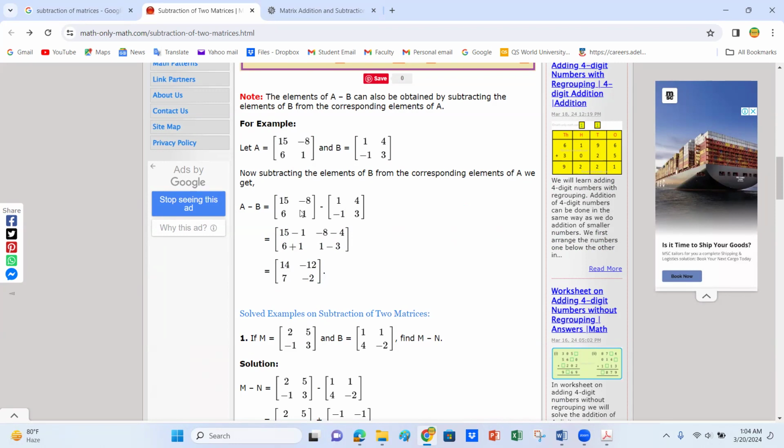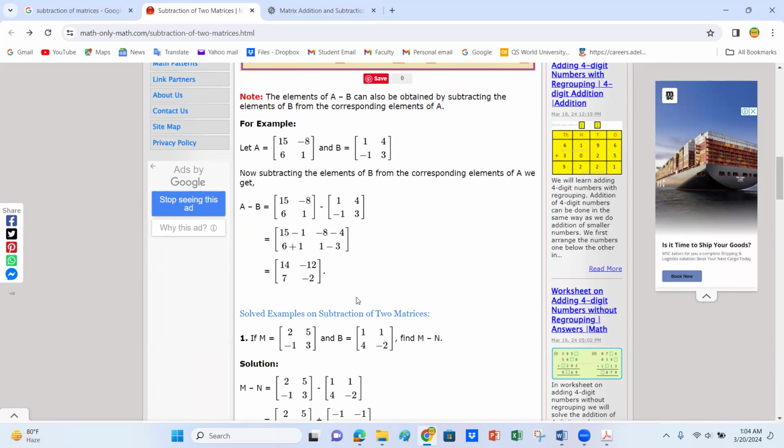15 minus 8, 6 minus 6, 1, that is the A, minus, and this value is the B, 1, 4 minus 1, 3. So 15 minus 1, minus 8 minus 4, 16 minus 1, 6 minus 1, 1 minus into minus 1 minus 3. Fourth element is subtract to the fourth element. So 15 minus of 14, and this is the minus 12, and this is 7, and this is minus 2. Okay, that is the subtraction.